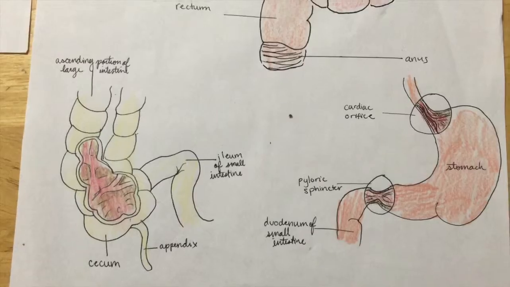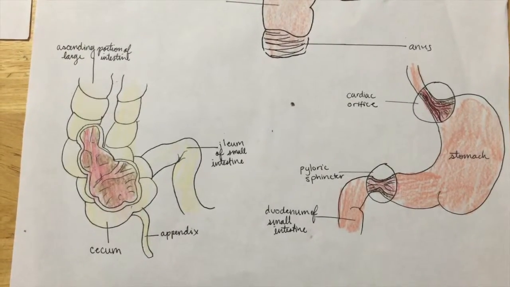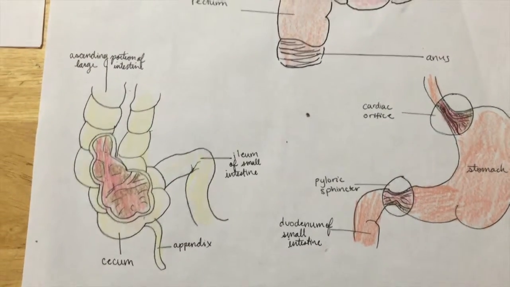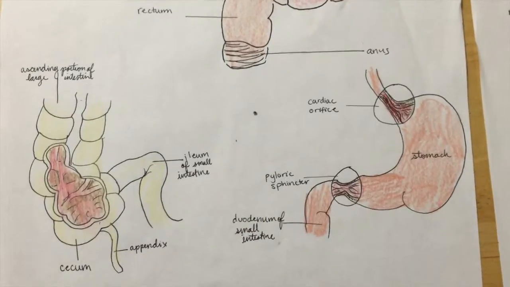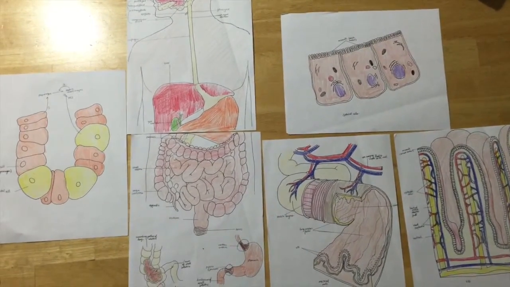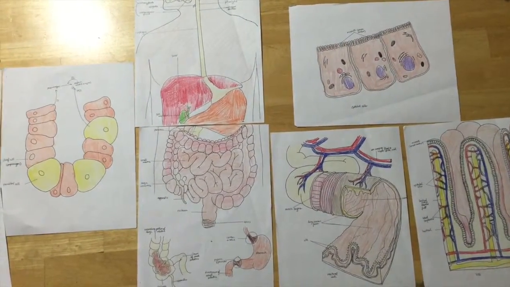Sphincters are found in the stomach, the cardiac orifice and the pyloric sphincter, which regulate the passage of food and chyme to the small intestine, where most digestion and absorption occur. The first 25 centimeters of the small intestine is called the duodenum, where the chyme mixes with the digestive juices.